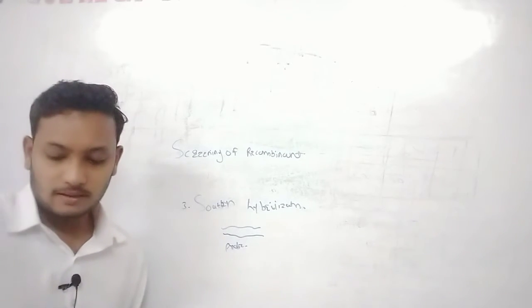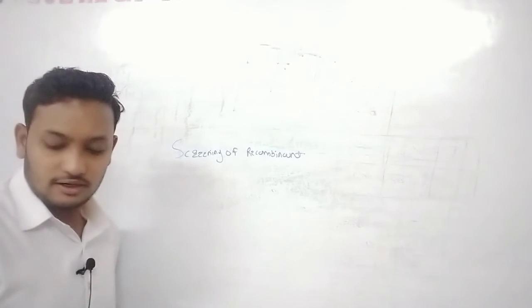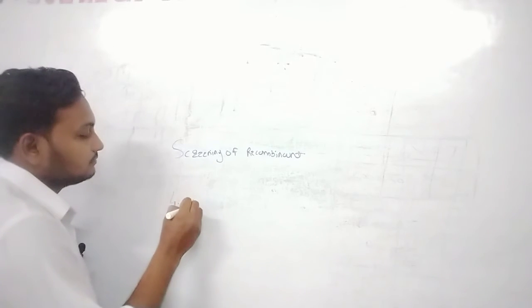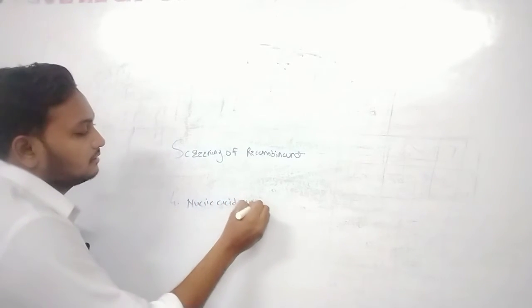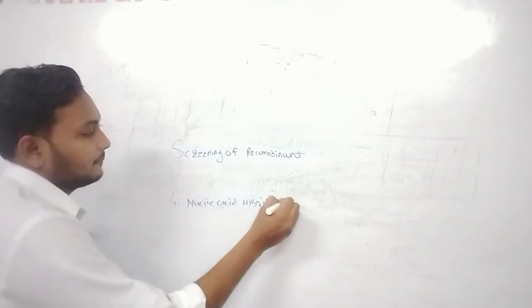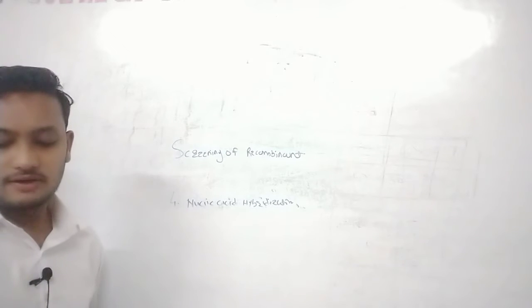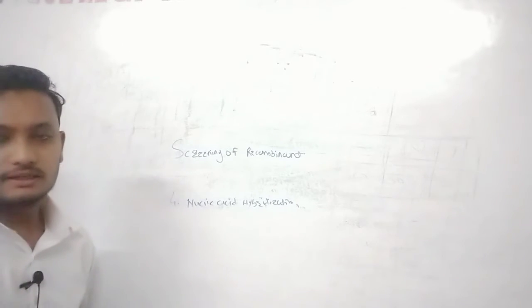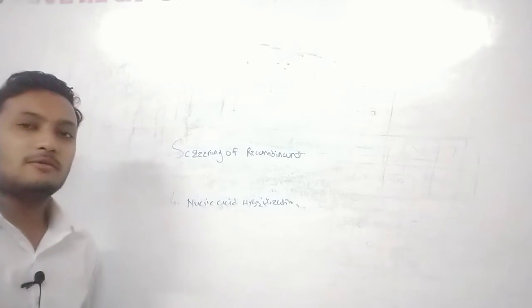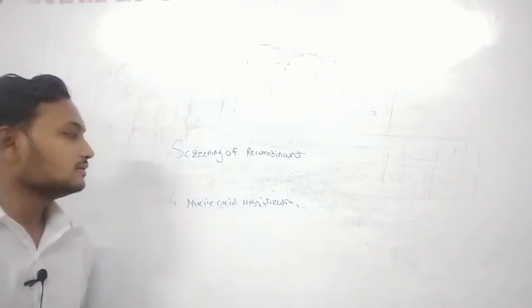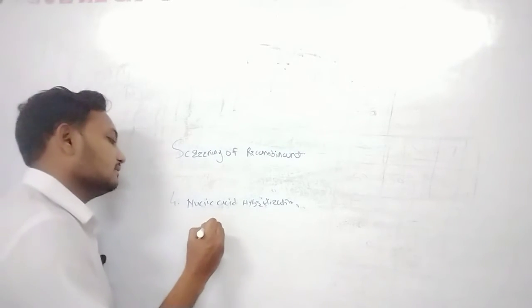Nucleic acid hybridization is another technique for the screening of the recombinant. We already discussed nucleic acid hybridization techniques in Southern hybridization. There we design the probe artificially in the laboratory, then we interact it with the target sequences. It means that we design the probes.